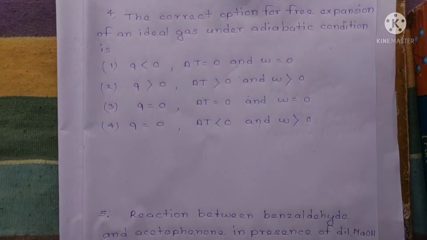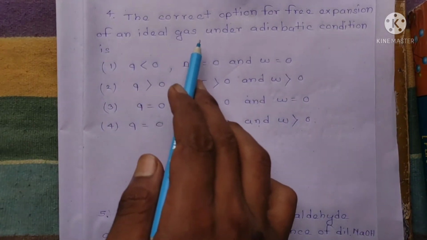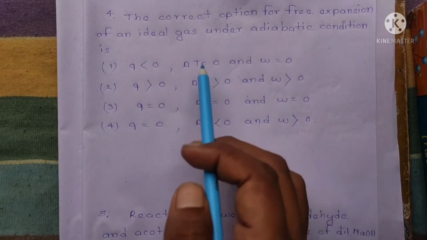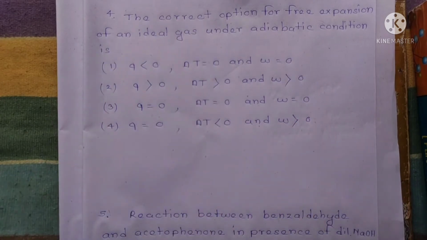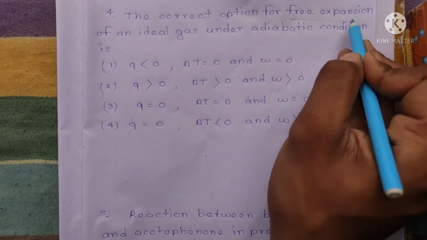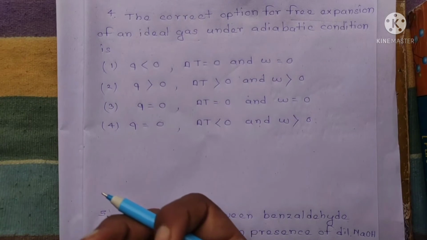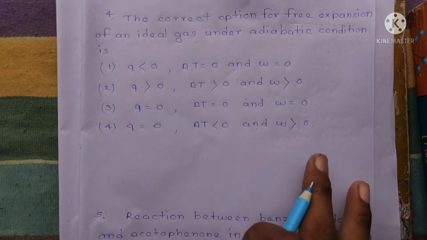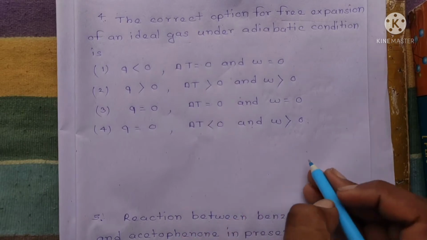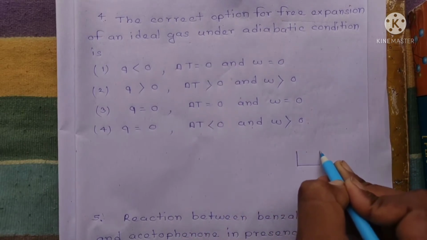Okay, now the fourth question is: the correct option for free expansion of an ideal gas under adiabatic condition is, and the 4 options are given. So what is the condition of this free expansion of an ideal gas? Now when a gas expands freely, that means no opposing force is operating, right?